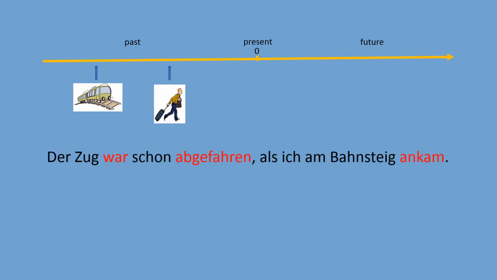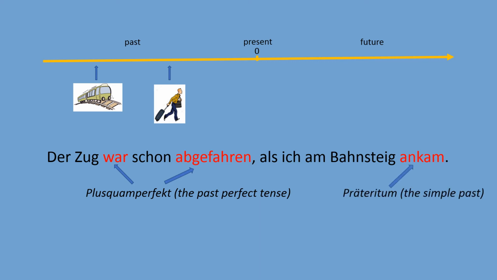And we will create something like that. Der Zug war schon abgefahren, als ich am Bahnsteig ankam. So in this compound sentence, we use two different options together. We use the so-called past perfect tense, war abgefahren. So this is the option when we describe a past event that occurred before another past event. And then we use the simple past form ankam. You remember we mentioned it before in our examples.